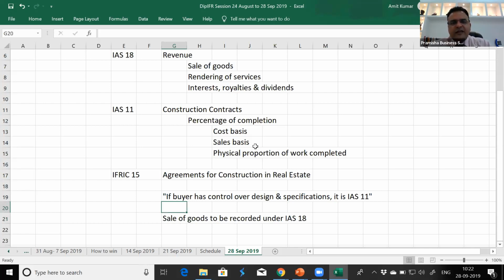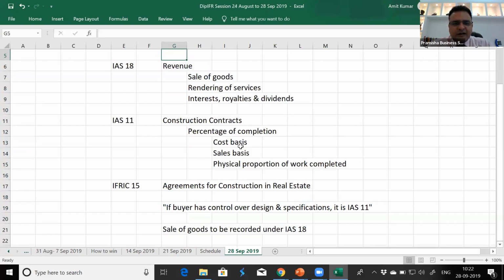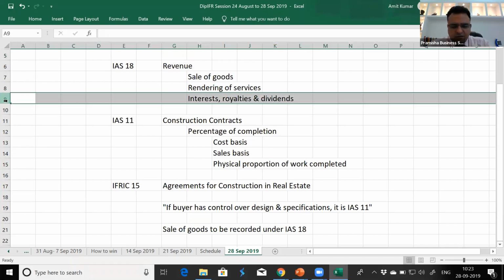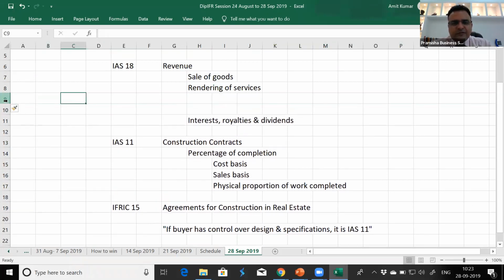Even if you say it is a sale of goods, the concept is not applicable to IAS 11. If you say it is a construction activity, you need to tell the world that you are actually using IAS 11. In IAS 11 again there was a concept of rendering of services. The rendering of services looks like a construction activity, looks like a contract activity. The rendering of services could use the same percentage of completion as used in IAS 11 Construction Contracts.